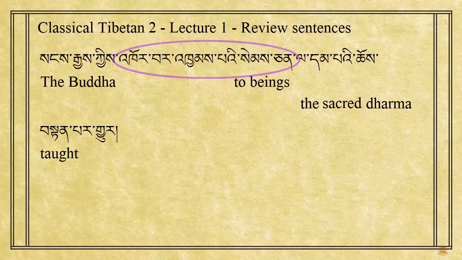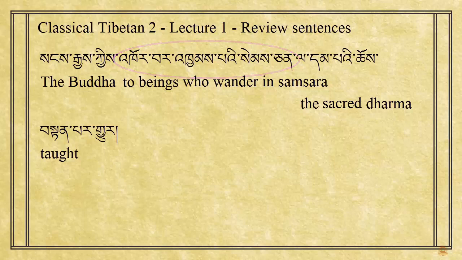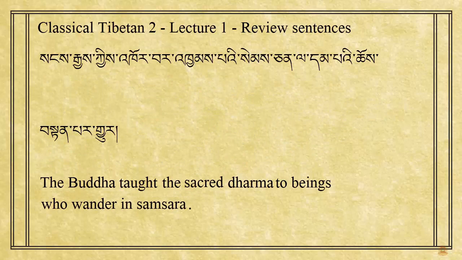Semchen is modified by an elaborate adjective, namely a relative clause. Korwar kyampe semchen means beings wandering in samsara, or beings who wander in samsara. Putting everything together, we get the Buddha taught the Dharma to beings who wander in samsara. Now, would you be able to put this sentence into a future tense? How would you do this?